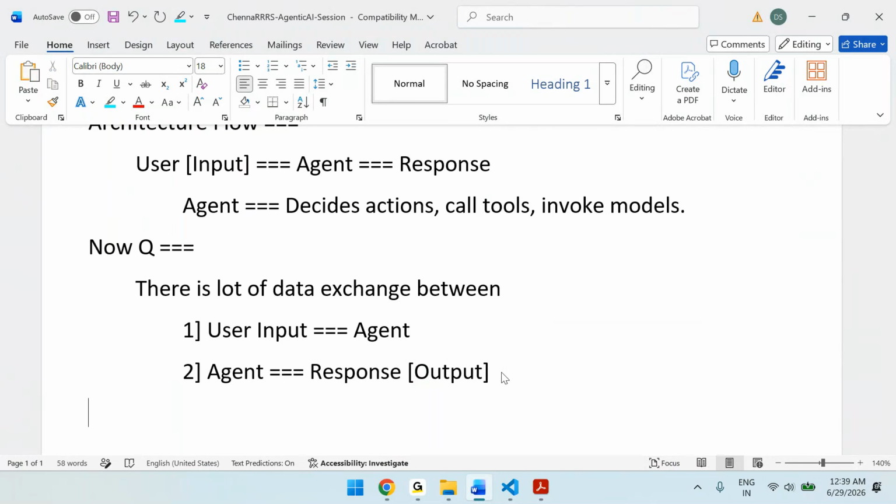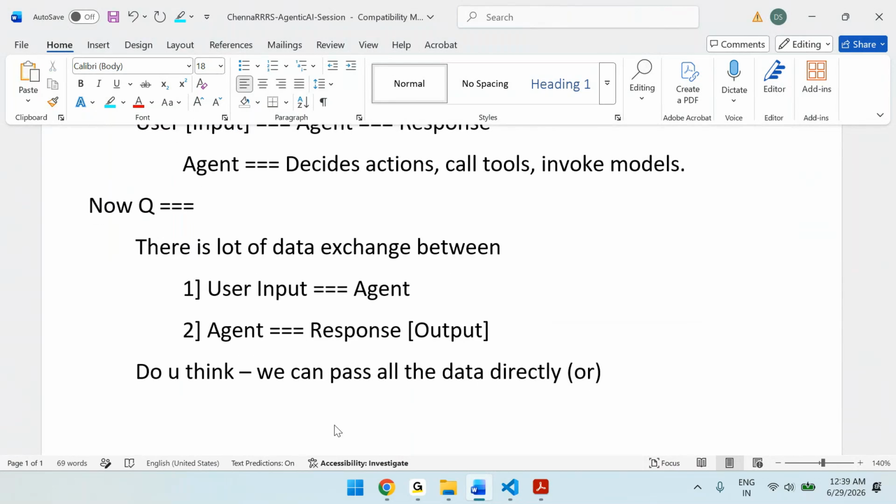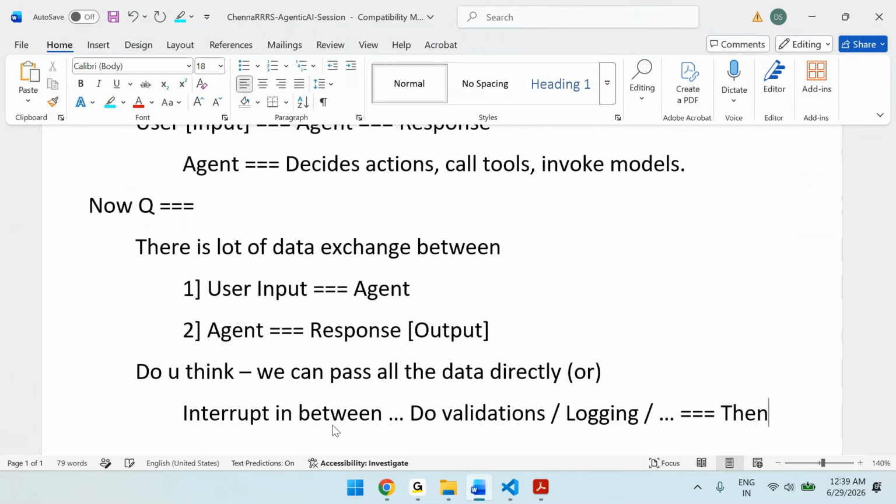Can we pass all the data directly, or interrupt in between and do validations or logging, then continue?